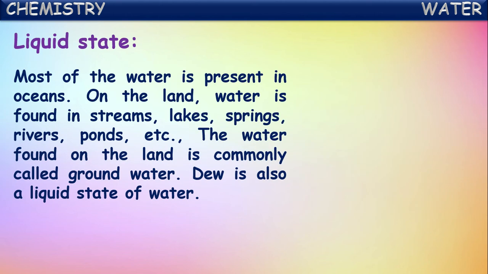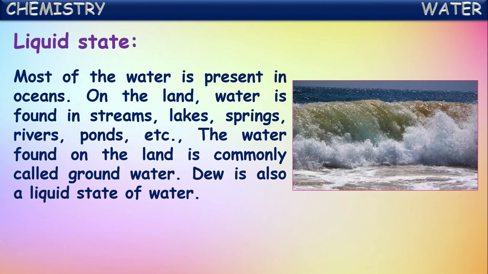Most of the water is present in oceans. On the land, water is found in streams like lakes, springs, rivers, ponds, etc. In all of these, water is existing in the liquid state. The water found on the land is commonly called groundwater. So the water present under the layers of the earth is called groundwater. And the water present on the land is called surface water.